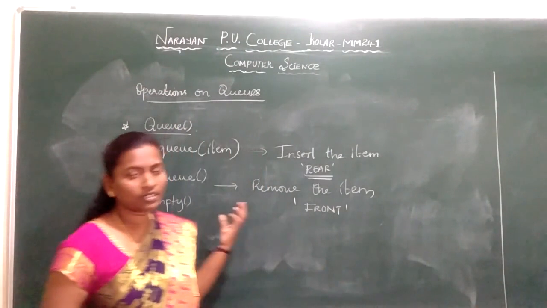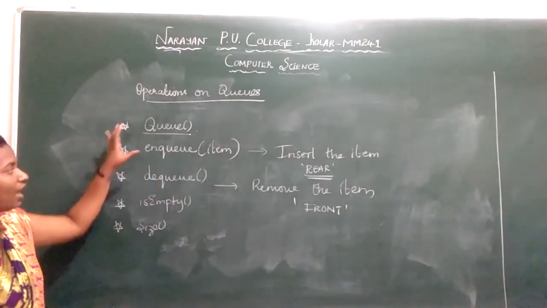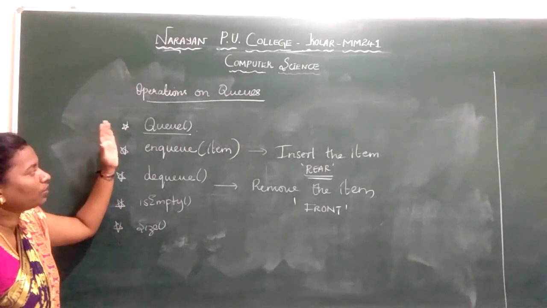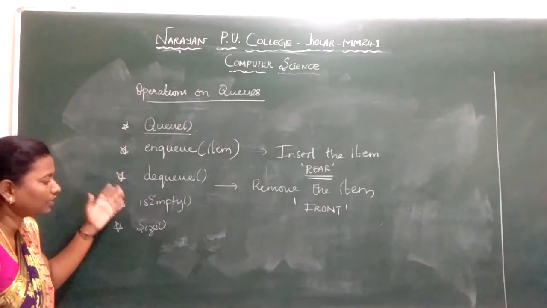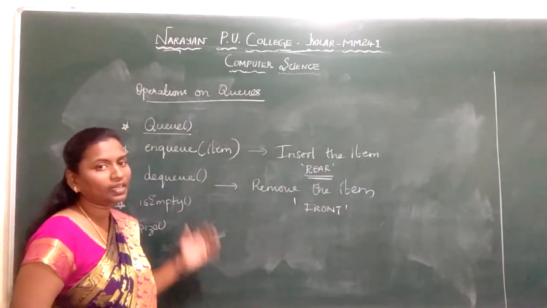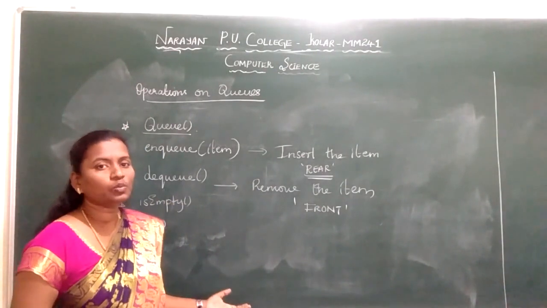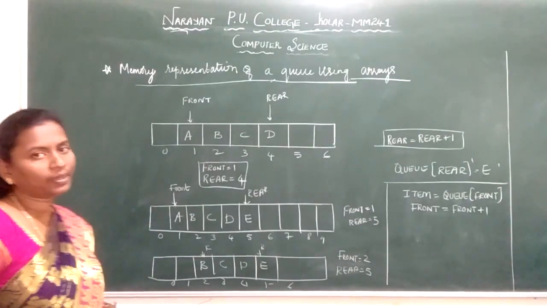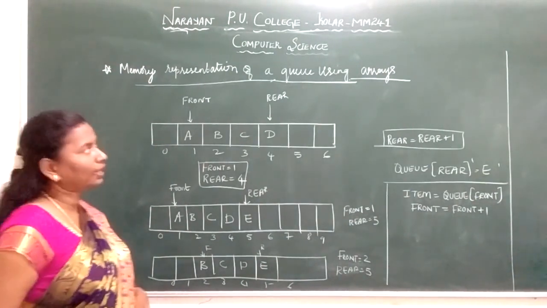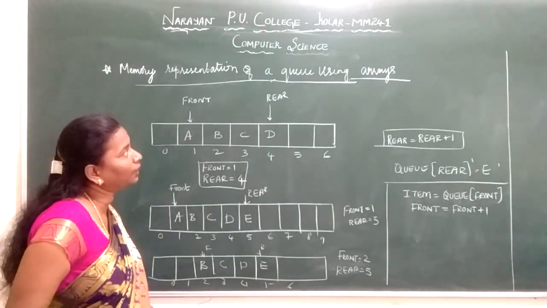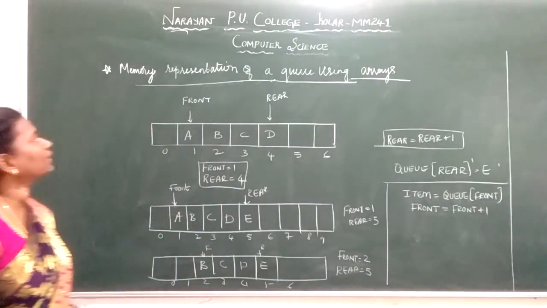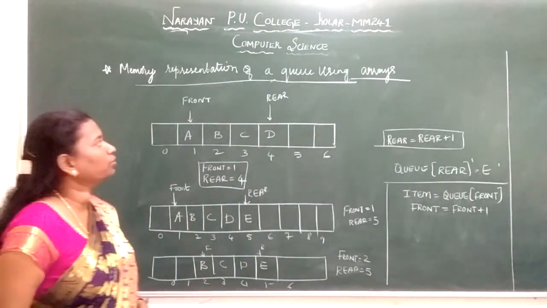So I repeat, we have discussed the operations of the queue. We have enqueue, DQ, is empty, size. In stack also we have push, pop, is empty, size and peek. Please do remember the operations. Next we'll go for the memory representation. We'll see the memory representation of queues using arrays, and then again the memory representation of queue using linked list. Now we see the memory representation of queue using arrays.